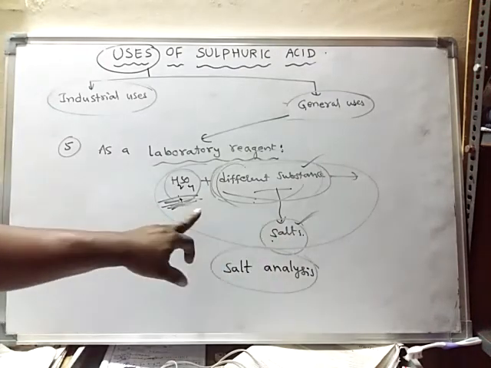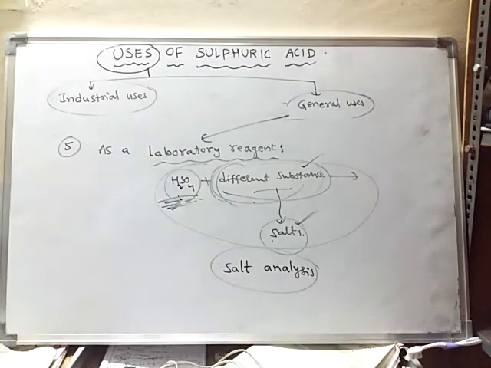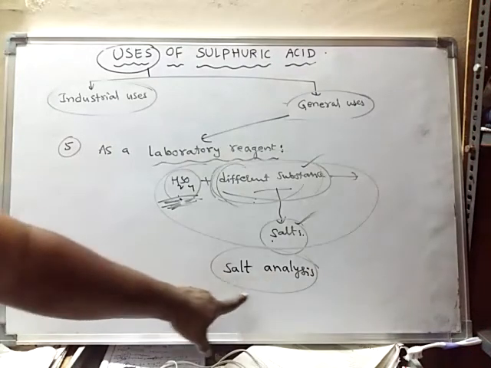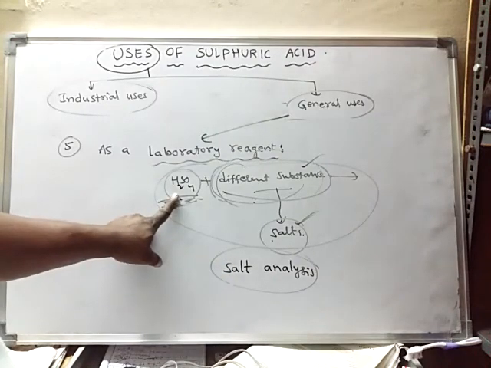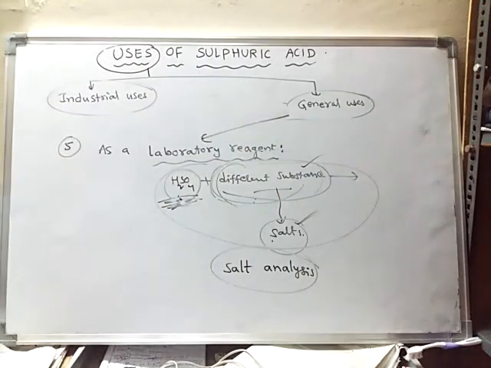With the help of sulfuric acid, we can do salt analysis, finding out whether it is a carbonate salt, chloride salt, sulfate salt, or phosphate salt, etc. So in salt analysis also sulfuric acid is used, and it is a good laboratory reagent. These are some of the general uses of sulfuric acid.